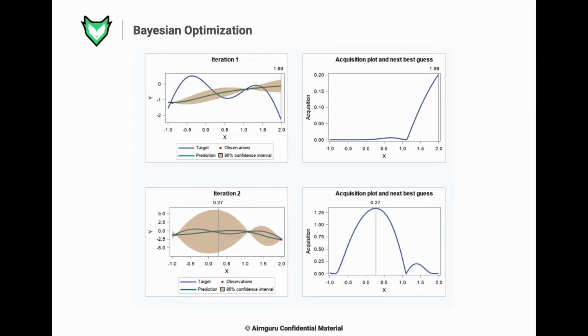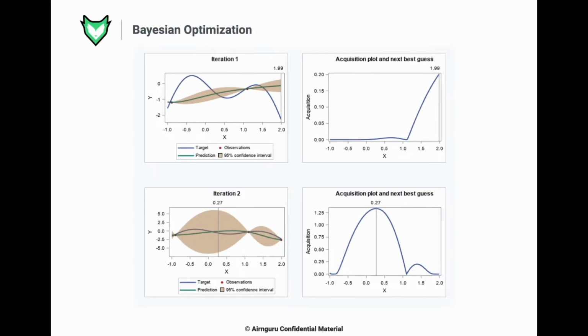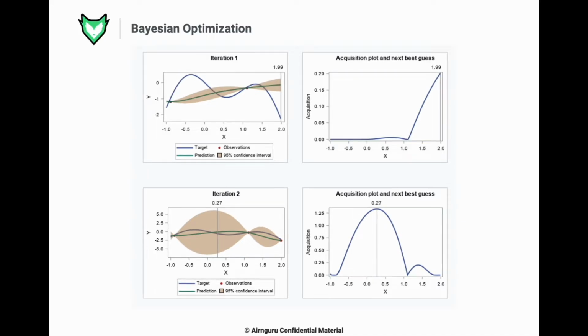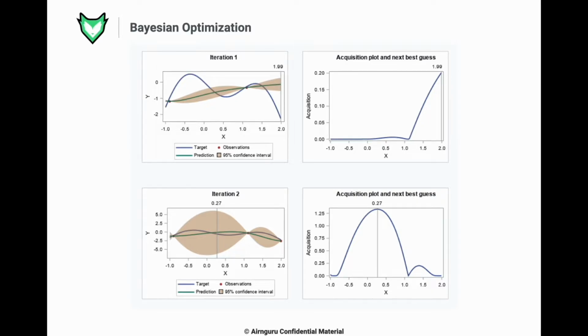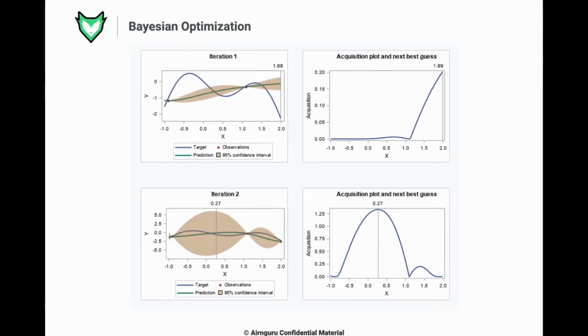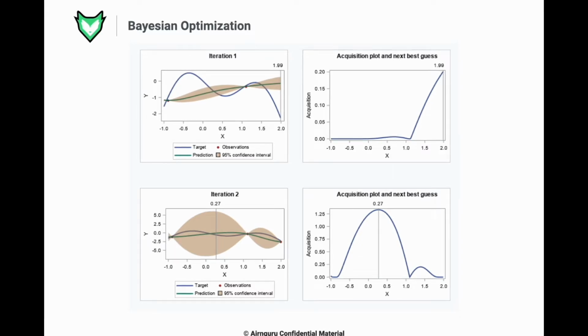Let me briefly show you how the Bayesian optimization works. Let's imagine we want to find the maximum point of an unknown function that we can measure in a limited set of points, putting as an input x and retrieving the result y with some noise. As you can see in these images, in the first iteration we have two samples of the curve, and the algorithm fits this into a prediction curve with a certain variance for each x input.